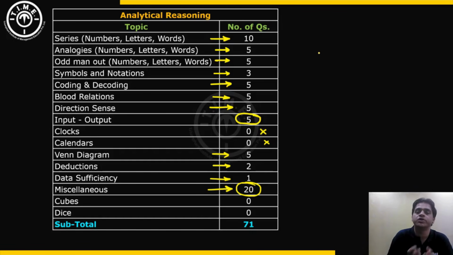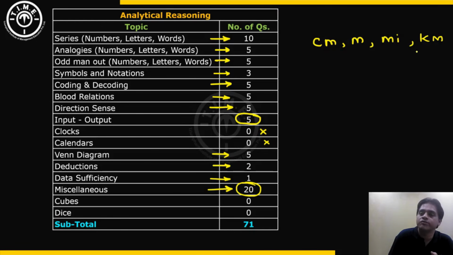So for example, if I give you the words centimeter, meter, miles, kilometer, and so on. If you want to put them in logical order, what will you do? Will you put it either from the smallest unit of measurement to largest or largest to smallest? So depending upon the options, you have to decide how it is to be done. Either put it from minimum to maximum or maximum to minimum.